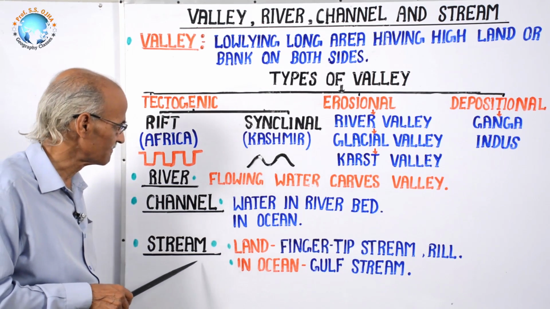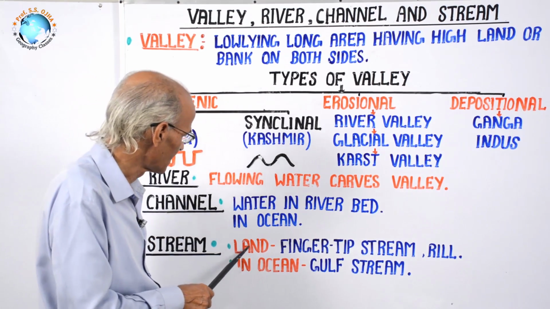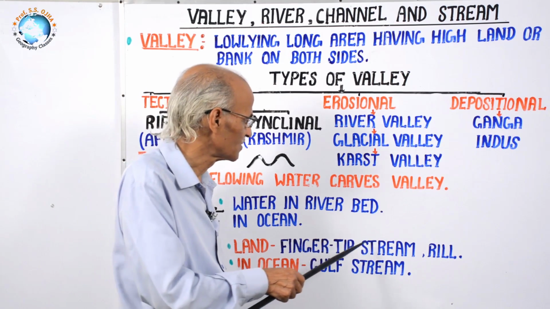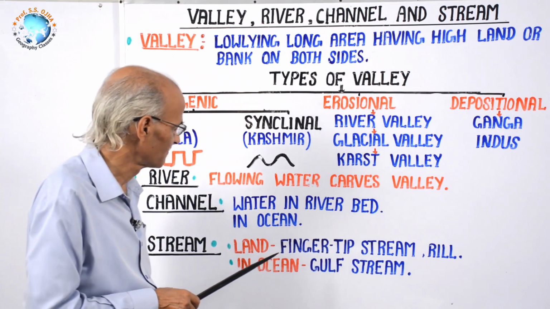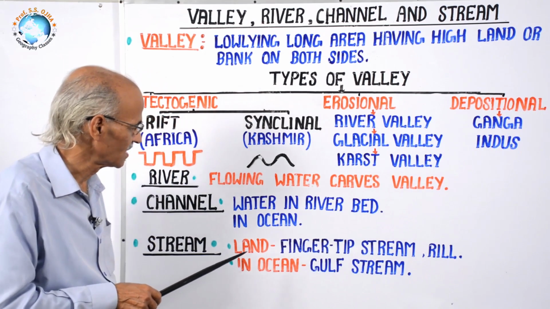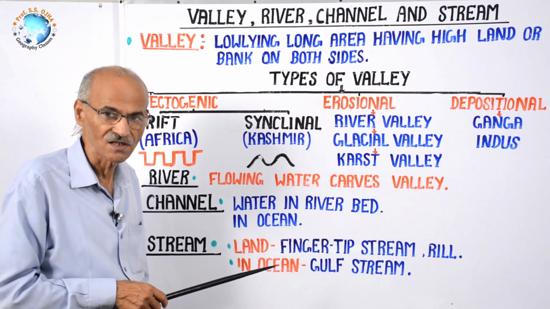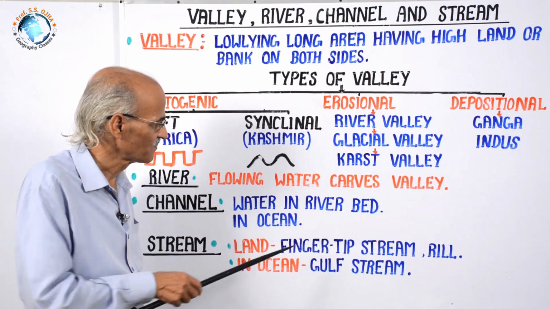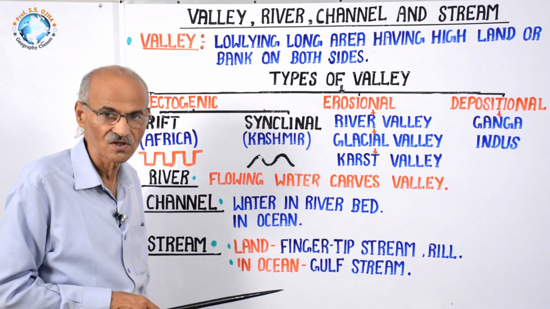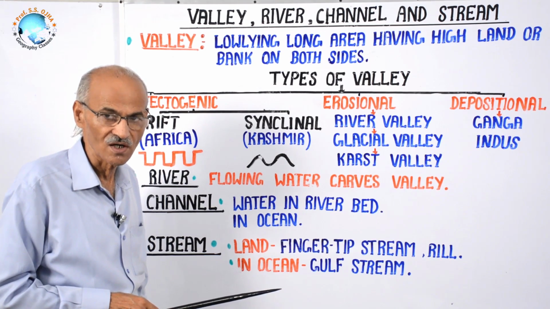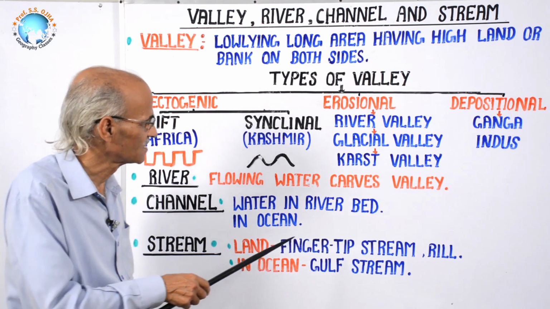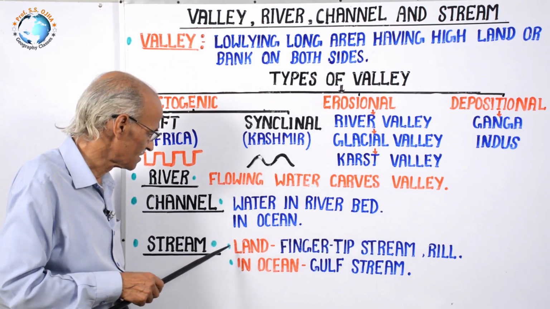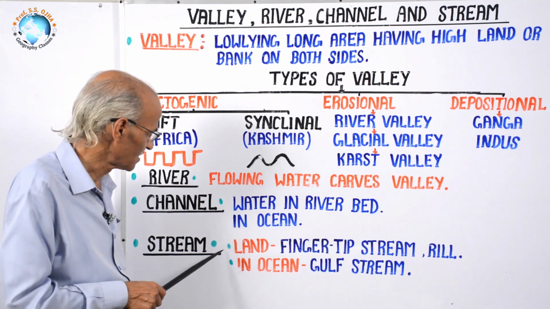Next term is stream. Stream on land and in ocean also has two meanings. On land, fingertip streams like rills and gullies. You have studied that rivers in their upper reaches in mountainous regions develop small independent fingertip streams, in which during the rainy season there is water, but in the remaining period it is dry, and this is called rill and gully. So this is called stream, and these are narrow.